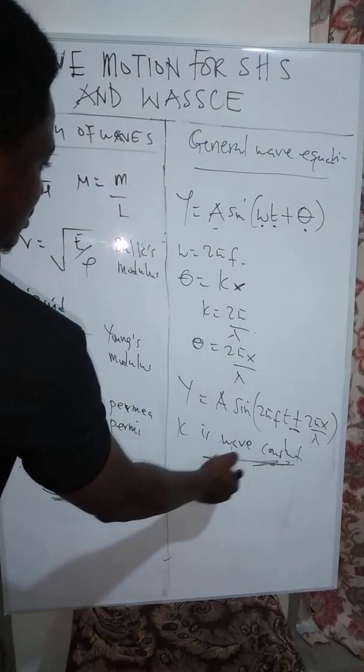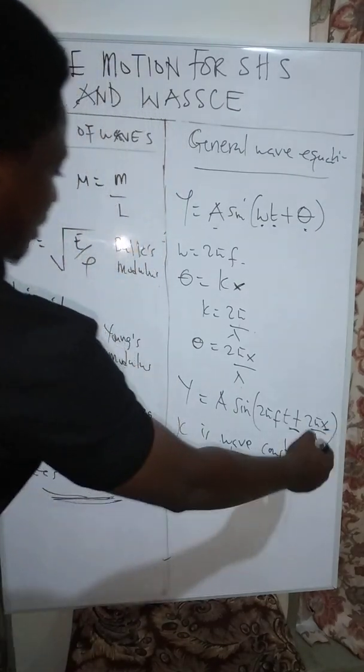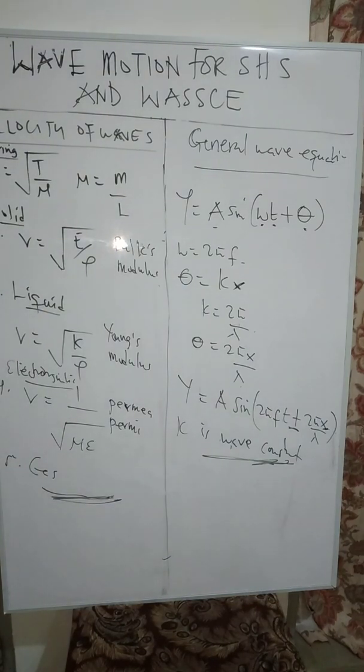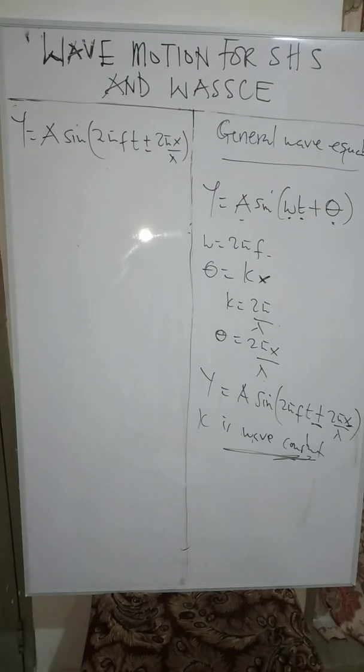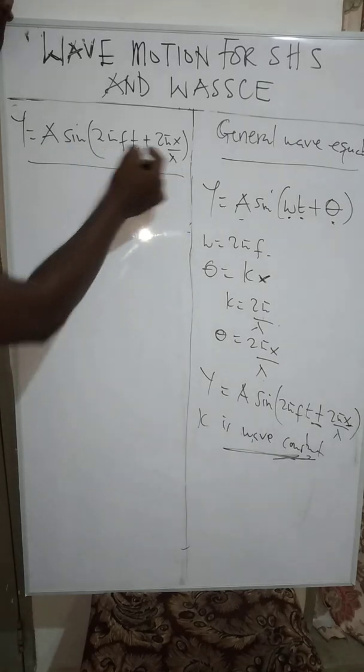So our wave constant is equal to what? K. And x is the distance that the wave has covered at a certain point in time. Okay, let us continue with what we can add to the equation. The equation has been rewritten on the board here. We have y is equal to A sine 2 pi this.